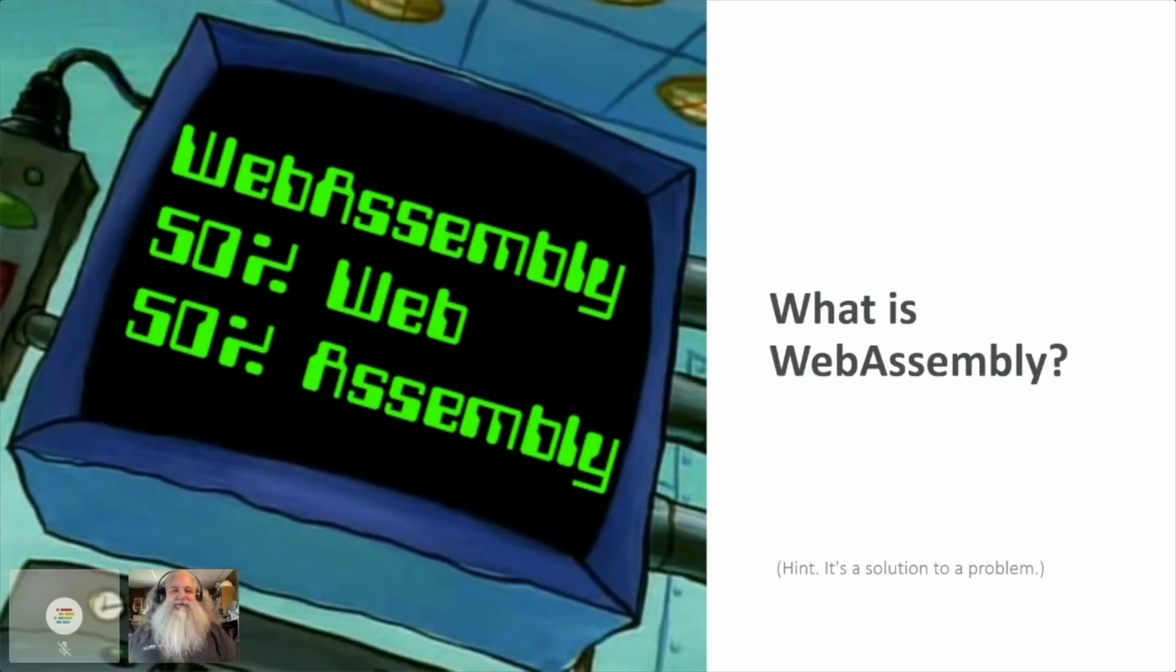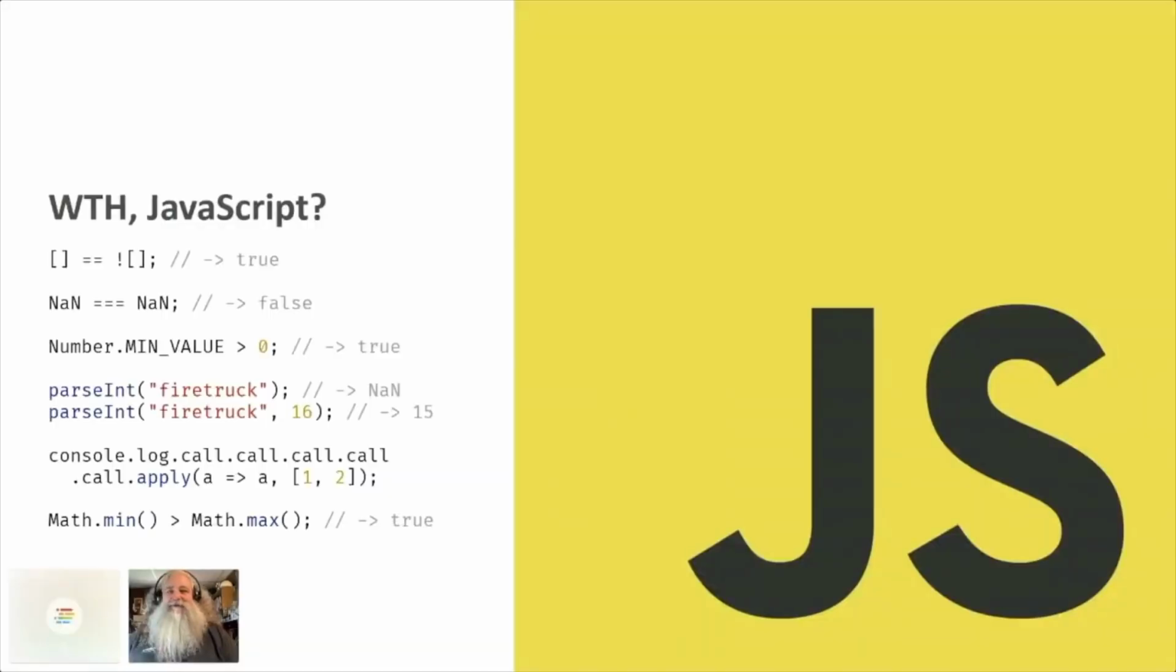It's also kind of not true because it's moving beyond the web to command line tools, and it's not actually assembly, it's bytecode. Assembly is a language that renders down to machine code or bytecode, and so it's both true and false at the same time. But more than anything, WebAssembly is a solution to a problem, like any good technology, right? And that problem is JavaScript. What the hell, JavaScript?